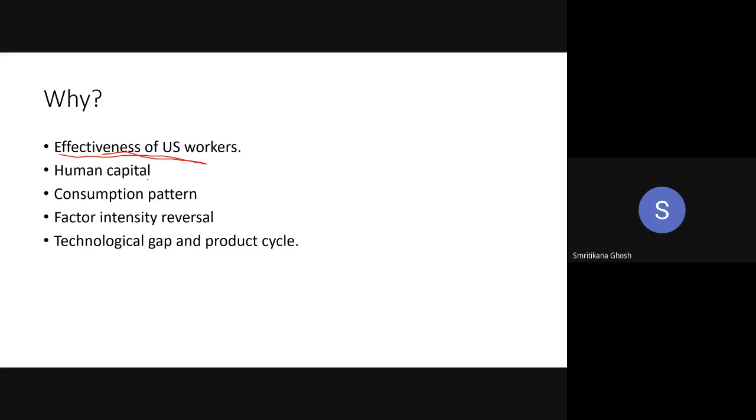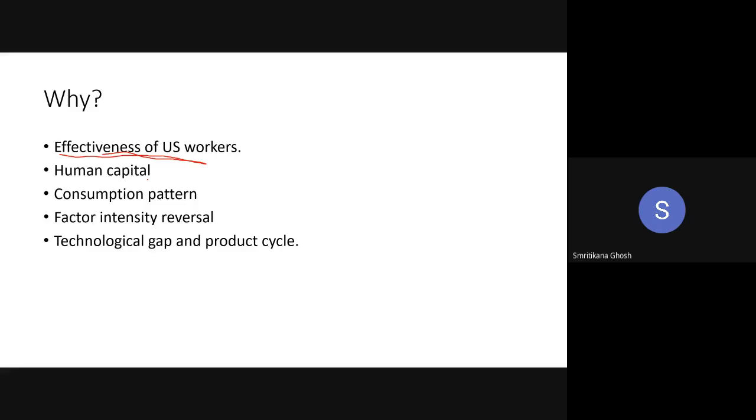But there is another criticism. One critic distinguished human capital from physical capital, and explained that this is not the way you can explain the paradox. If you distinguish human capital from physical capital, and if you consider that human capital in terms of labor, then the paradox is there. You cannot explain it in this way. This is the second concept.